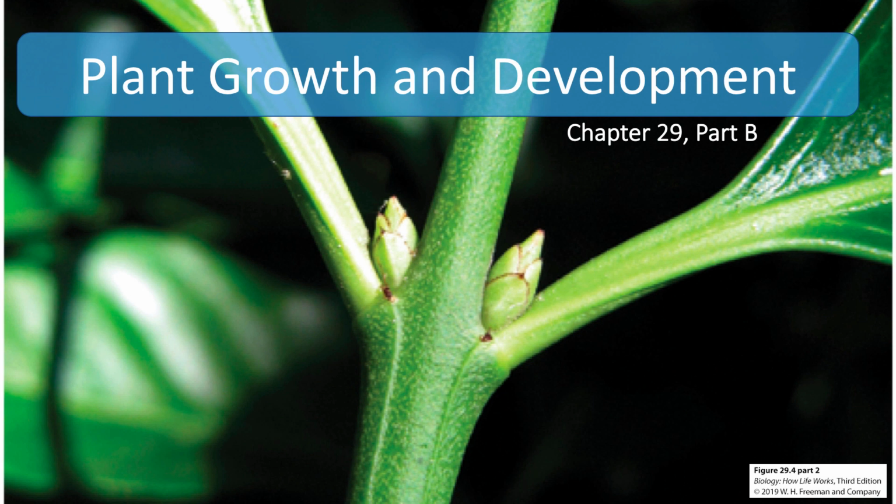Hi everyone. So unlike animals in which growth happens due to the repeated division of cells throughout the body, cell division in vascular plants is confined to discrete but persistent populations of totipotent cells called meristems. Totipotent cells are those that have the potential to develop into any cell type in the organism. Growth continues throughout the life of the plant, making plants unlike many mammals such as humans, where growth ceases at maturity. For example, a plant such as a bristlecone pine can be thousands of years old, but still continue to send out new branches, leaves, and cones every year.